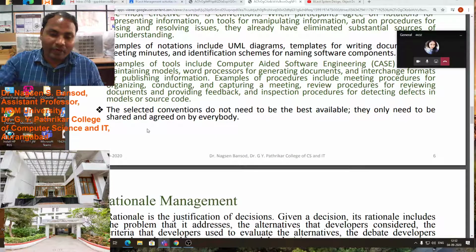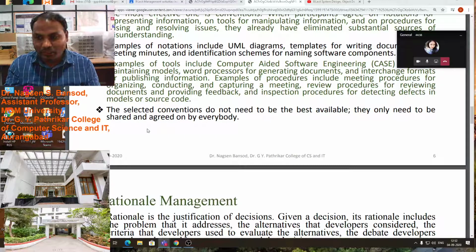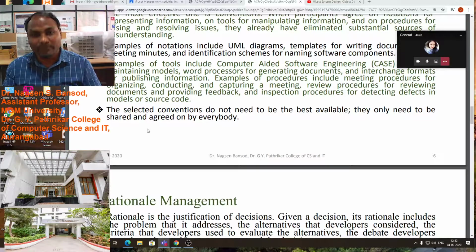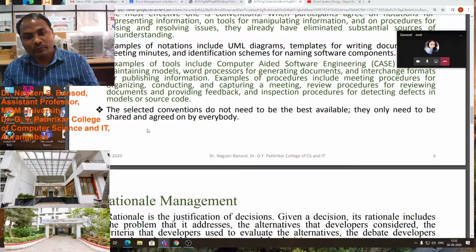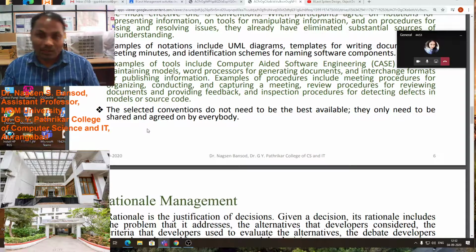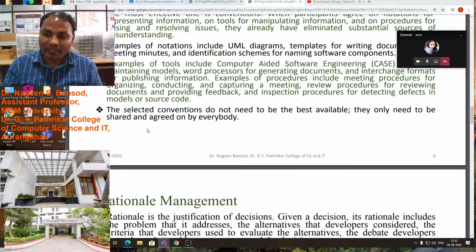Which software you are giving to the client, everyone should agree: the client, your developer, your design engineer, your manager. Though it may not be that best, it should be signed by the client and the other authorized persons of your company on that document.